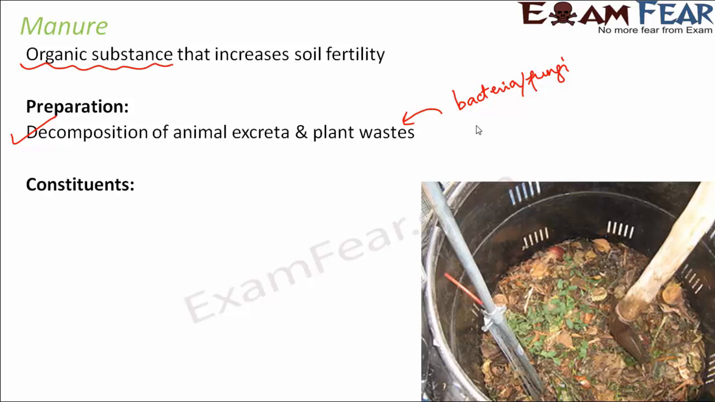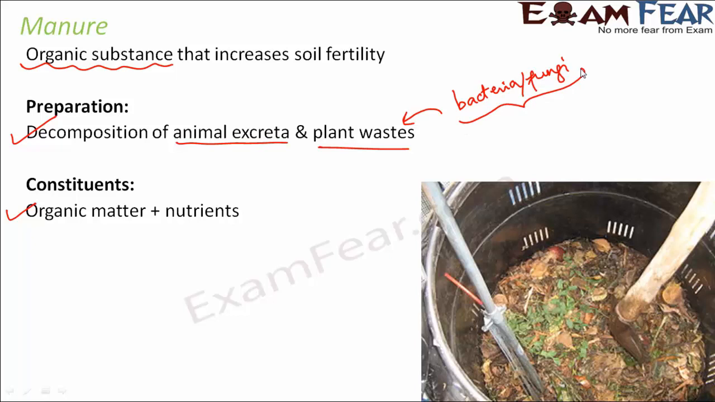What is manure made up of? What are the constituents of manure? It consists of organic matter plus nutrients. Organic matter, because plants and animals are made up of organic matter, so their dead or decaying remains are made up of organic matter. Plus, since these organisms are acting on them, they convert a part of them into inorganic nutrients, like phosphorus or nitrogen or sulfur. So nutrients plus organic matter form the manure.